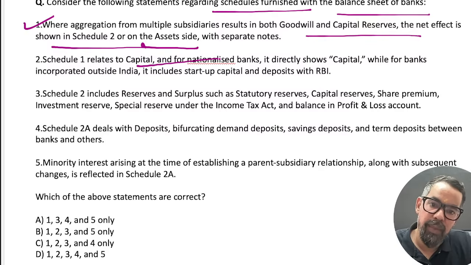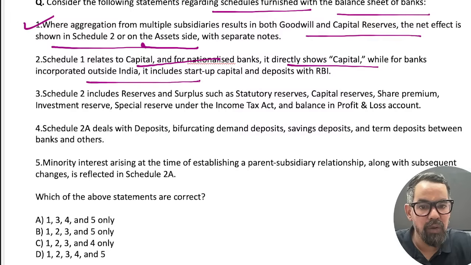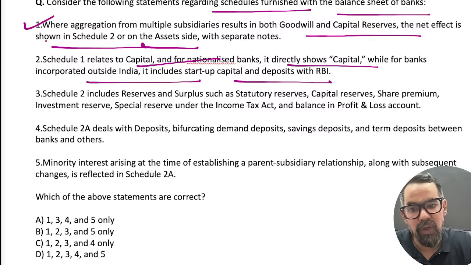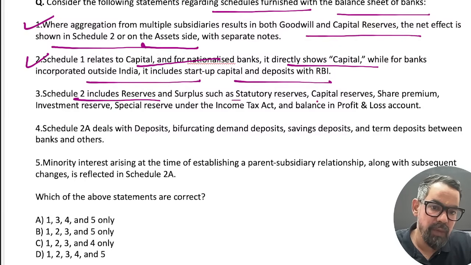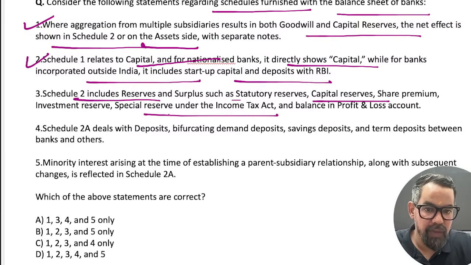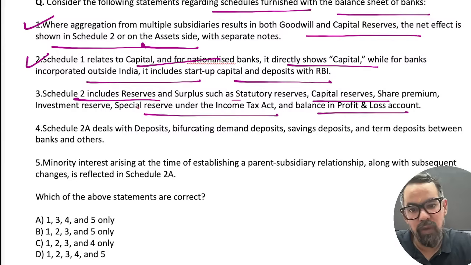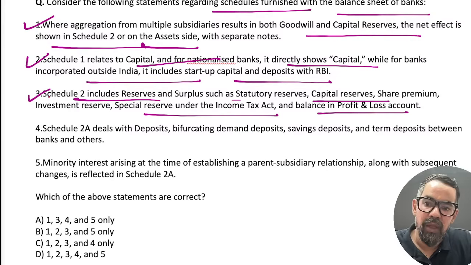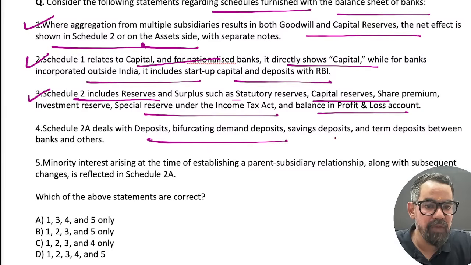Schedule 1 is capital and nationalized bank directly capital, while the incorporate outside India capital and deposit with RBI. Schedule 2 is reserve and surplus, statutory, premium, investment, and special reserve under the income tax and balances and profit. This is also correct. The next one is schedule 2A, minorities interest. No, deposit bifurcation on this. It is about the minorities interest actually. So this should be wrong.